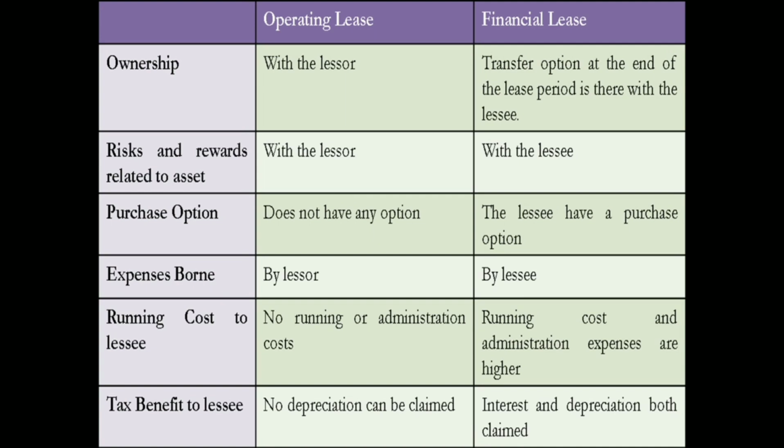And on the tax benefit part, no depreciation or interest has to be claimed in case of an operating lease, and interest and depreciation both can be claimed in case of a financial lease. In the tax calculation process, only depreciation can be claimed in case of an operating lease, and interest and depreciation both can be claimed in case of a financial lease.